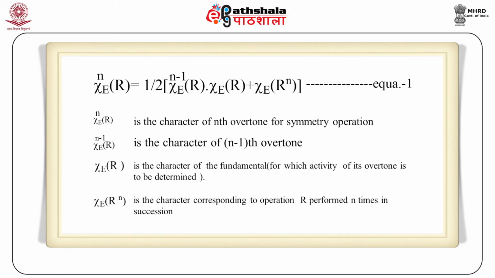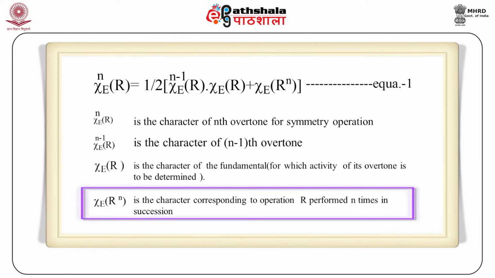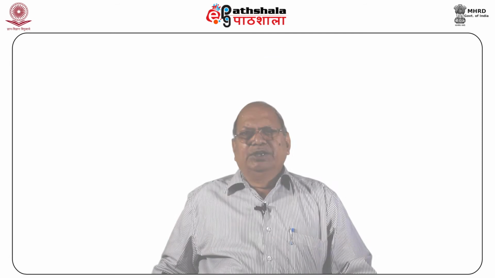For the first overtone, n is equal to 2. For the second overtone, n is equal to 3, and so on. Chi_E(R^n) is the character corresponding to the operation R performed n times in succession. For E mode of vibration, and n equal to 2, that is the first overtone, equation 1 can be written as equation 2.